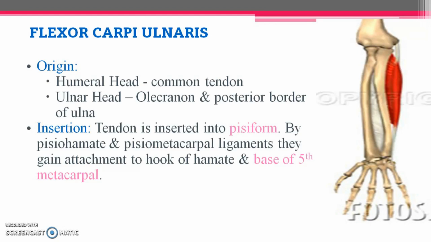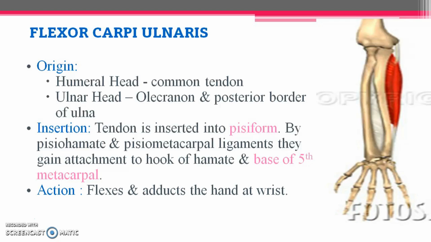So insertion, first it is getting attached to pisiform, later it is going to gain its attachment to hook of hamate along with base of fifth metacarpal bone. Talking about its action, it is making flexion along with adduction of the hand at rest. Flexor carpi radialis is going to produce abduction. Here we have adduction happening in the hand by means of flexor carpi ulnaris.